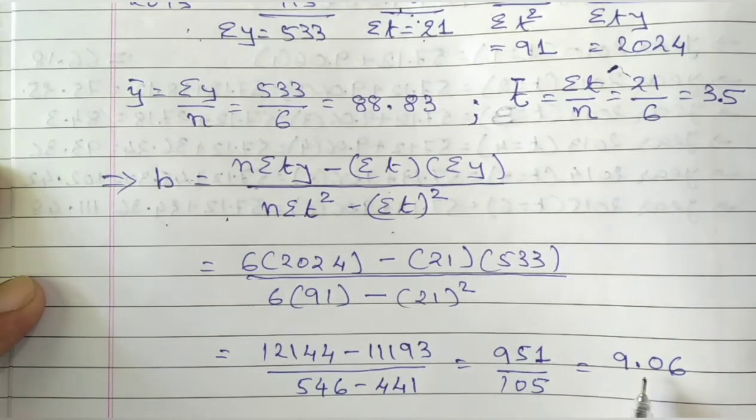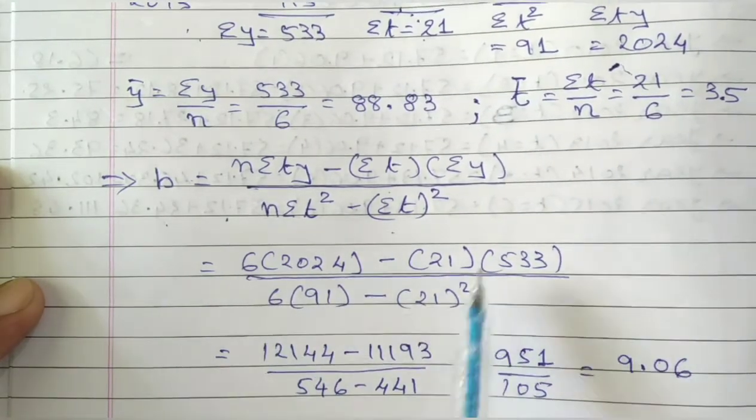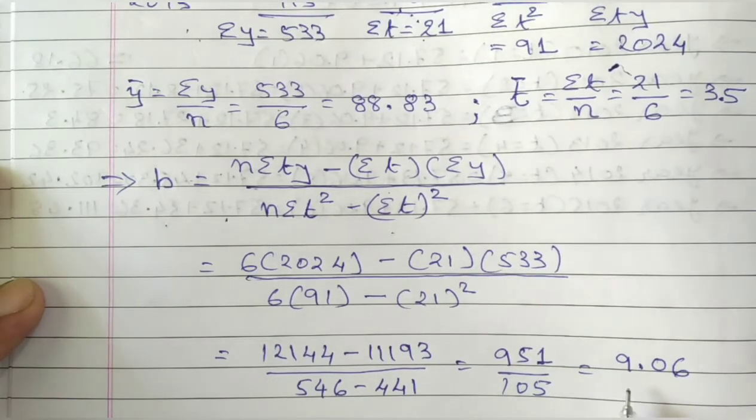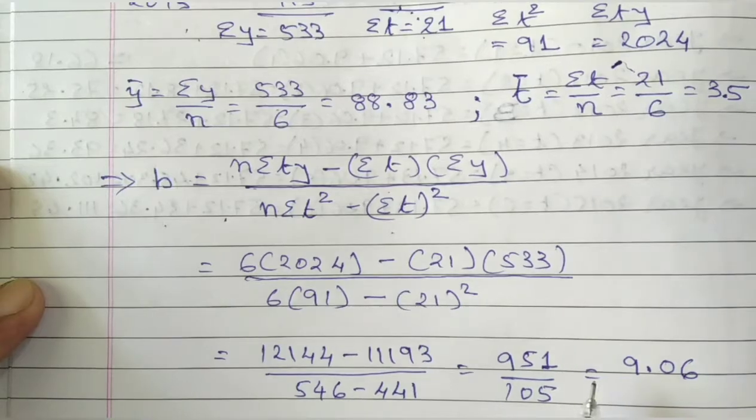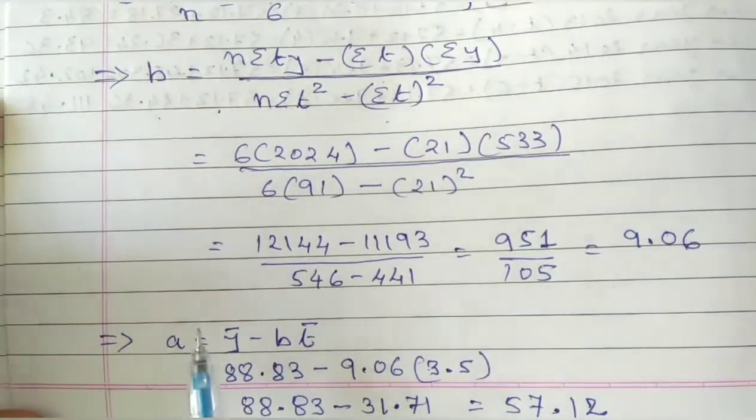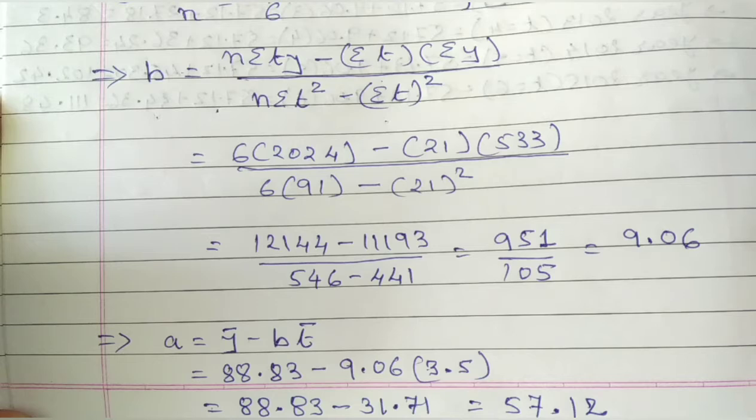As we did in the earlier chapter on linear regression, the values are placed the same way. Make the calculation and you will get 9.06 for b. Now find the value of a. A is equal to y bar minus b t bar. Earlier it was a is equal to y bar minus b x bar; here it changes to a is equal to y bar minus b t bar.